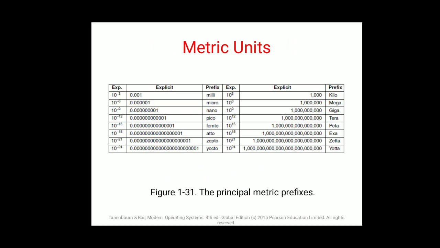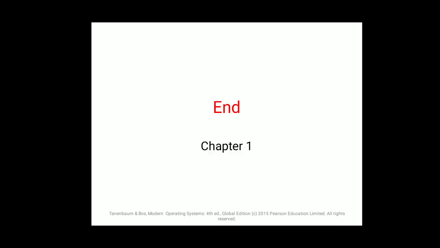Then there are metric units. Metric units means the expressions 10 raised to 3, 10 raised to 6, 10 raised to 9, 10 raised to minus 12. All these metric prefixes are used to identify the metric units of the data within the system in large programming, or you can say in the operating system structure. So this is the end of chapter 1.